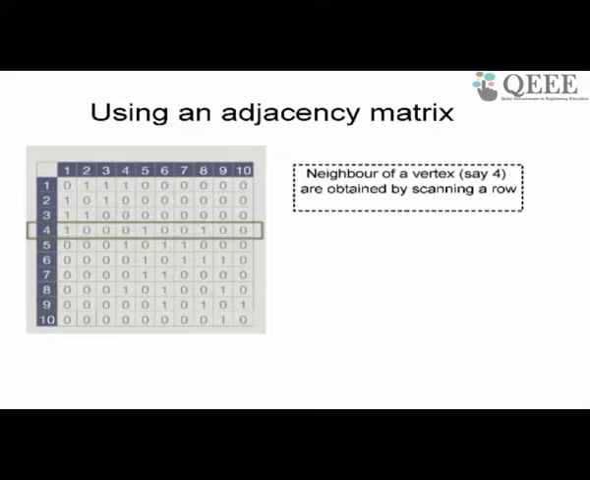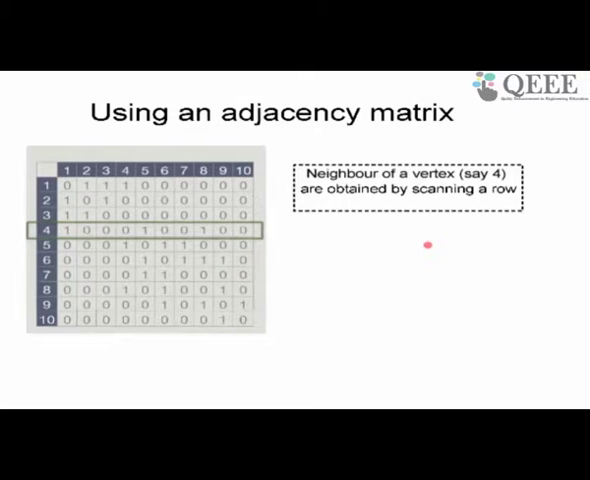Alright, so it's clear that the neighbors of a specific node in an adjacency matrix are all represented by the row. If I take the node 4, for example, to find out the neighbors of 4, I just have to scan the row. I look at row 4, I see a 1 in 1, so 1 is a neighbor. I see a 1 in 5, so 5 is a neighbor. I see a 1 in 8, so 8 is a neighbor. So I can see that 1, 5 and 8 are neighbors of 4.